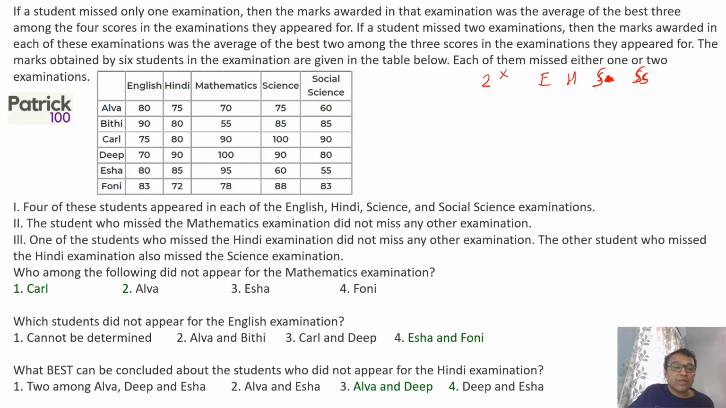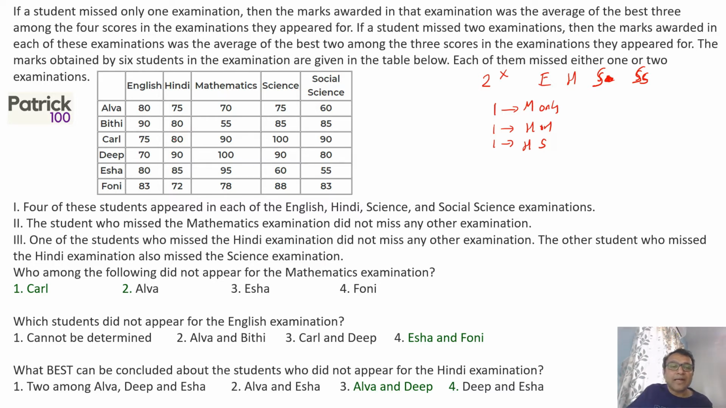There's only one student who missed the Maths exam, and did not miss any other exam. It is only Maths, no other exam. One of the students who missed the Hindi examination did not miss any other exam. The other who missed the Hindi examination missed the Science exam. So one of them is Hindi only, and one more is Hindi and Science only. So this is the information given to us.